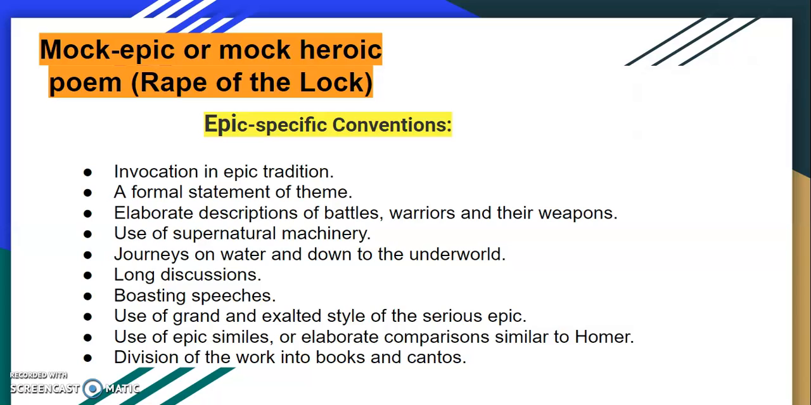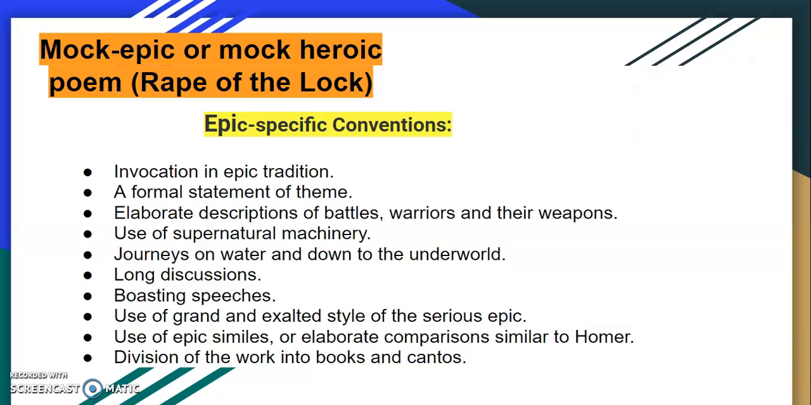Now there are the journeys, long, hectic journeys on water, down to the underworld. Again, if you know the story of Paradise Lost, you better understand this kind of journey. This is called a kind of epic journey. And there are long discussions about a topic, long conversations. And there we get a kind of boasting speeches of the main hero, who is quite proud of his power